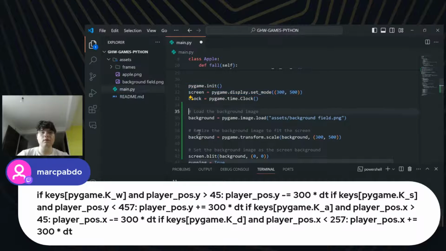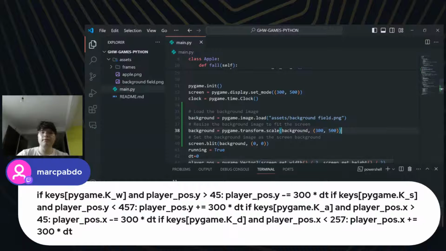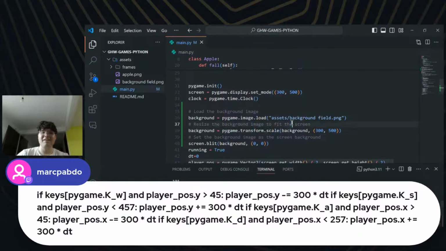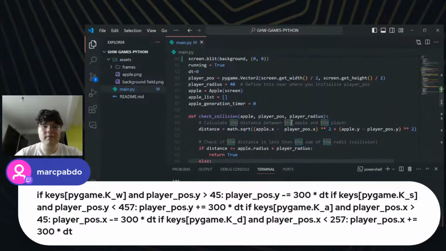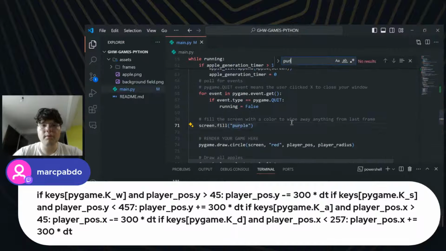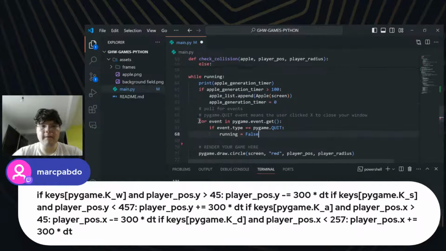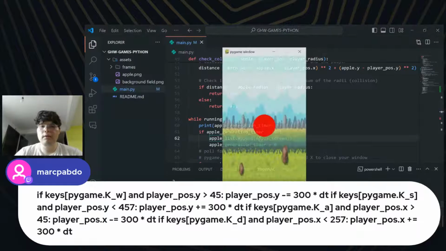Pygame time.clock. Okay, cool. So nice. Let's see if this works actually. No, it is not. Okay. Oh yeah, I think this is because we're filling our background with screen purple. Is it working now?